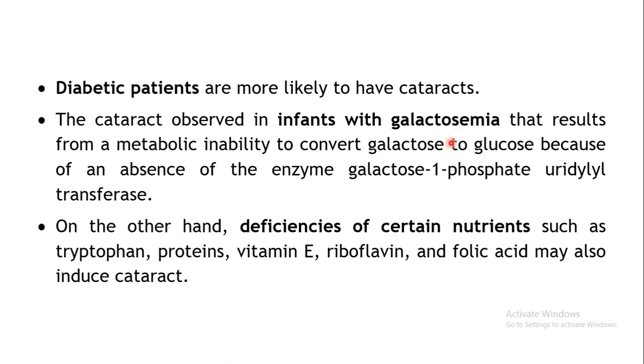This is a situation in which the galactose levels are high, because of the inability to convert galactose to glucose, due to the deficiency or absence of the enzyme galactose 1-phosphate uridylyl transferase. Because this enzyme is absent, galactose cannot be converted to glucose, and in such infants there are more chances of developing cataracts.